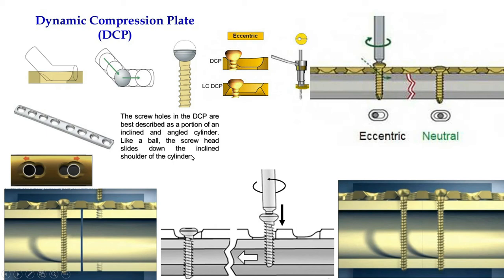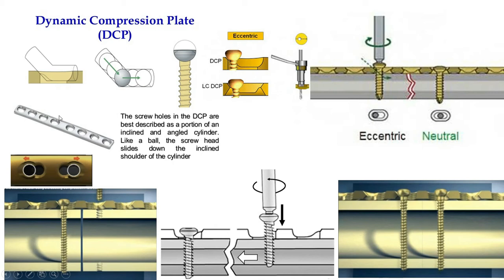Now the most commonly used plate is the dynamic compression plate. The most commonly used are 3.5 and 4.5, which is called broad DCP. In case of broad DCP, the holes will be in a zigzag pattern, because if we put 4.5 screws in a straight line, it can cause a stress riser effect, it can cause a vertical fracture.